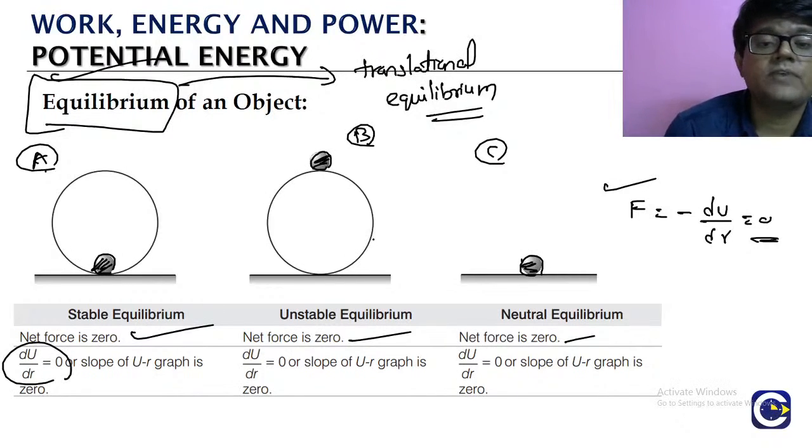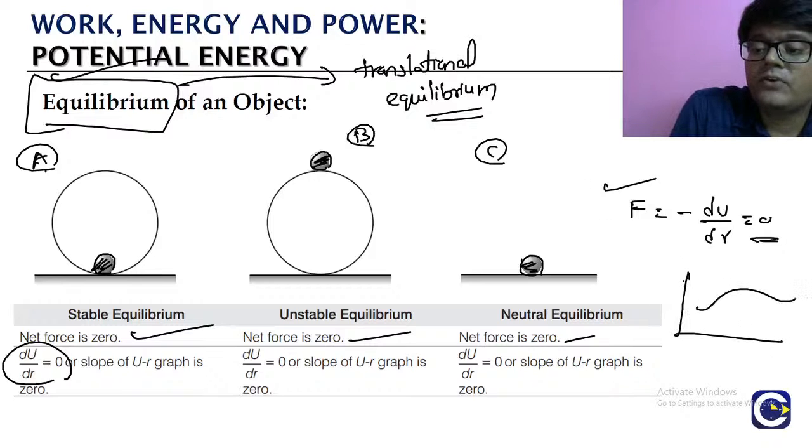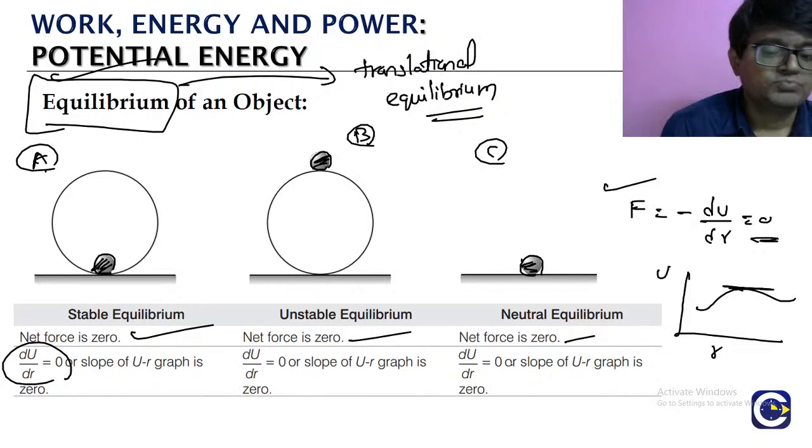Equilibrium means net force 0, so du by dr will be equal to 0. In terms of the graphical representation, when we look at the graph of u versus r, consider the slope of the tangent that you draw for the u versus r graph.